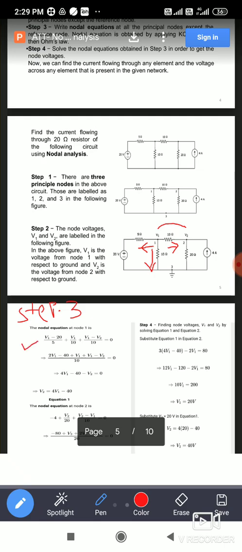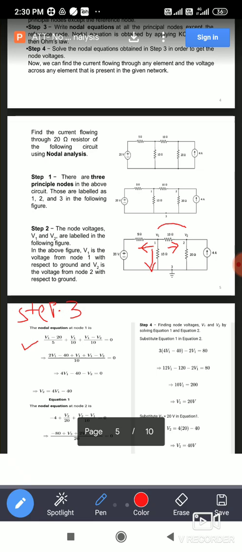So apply the KCL at node V1. V1 minus 20 divided by 5 plus V1 minus 0 divided by 10, which we call V1 by 10. Next plus V1 minus V2 divided by 10, that is equal to 0 here. So you can take the LCM of 10, so the denominator becomes constant. So 2V1 minus 40 plus V1 minus V2 divided by 10 is equal to 0.